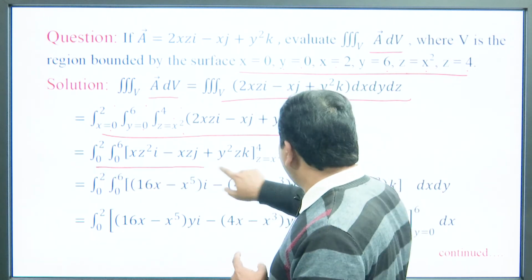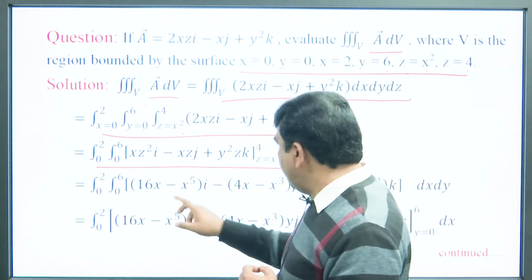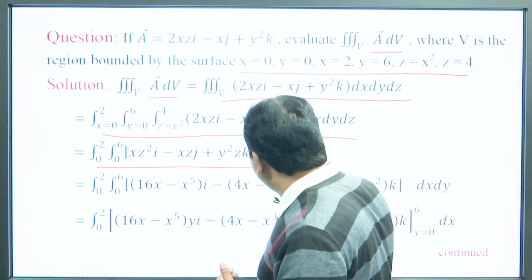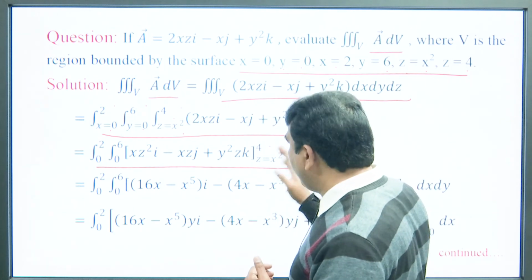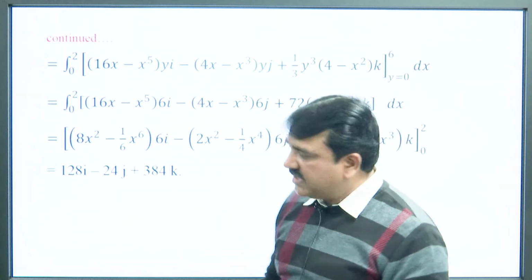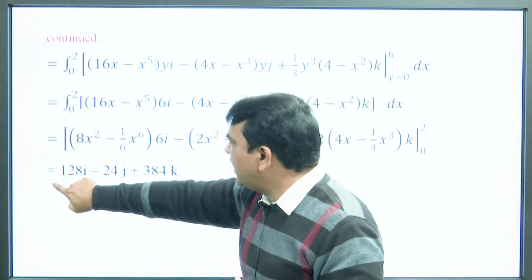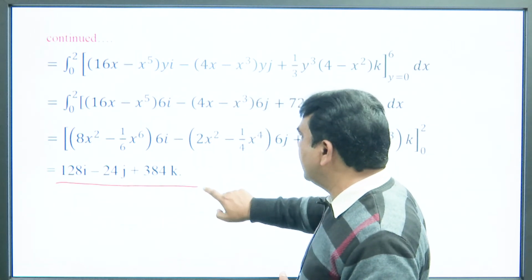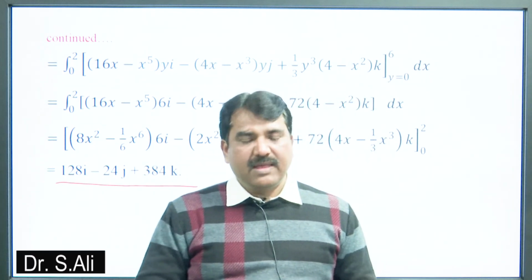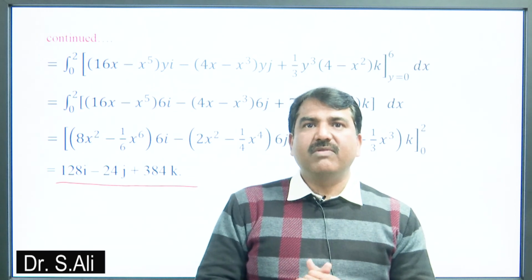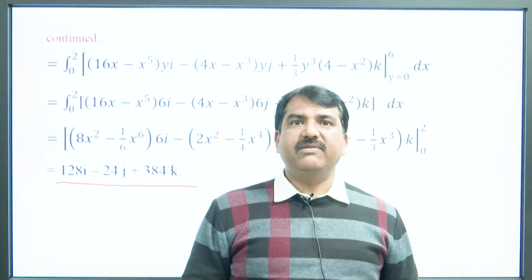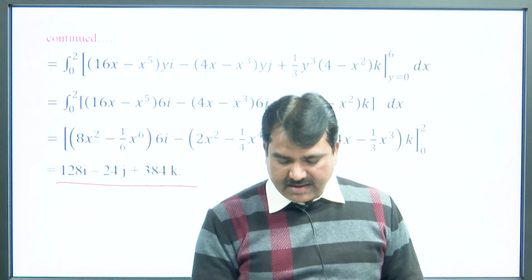So, after performing the integral, we get this result, and in sequence after applying with respect to z, we have to apply with respect to y, then with respect to x, and we evaluate the integral in this form, and finally we can easily obtain this result. So, this is the volume integral of the given function. In this way we can calculate the volume integral and surface integral of any vector point function. Thank you.